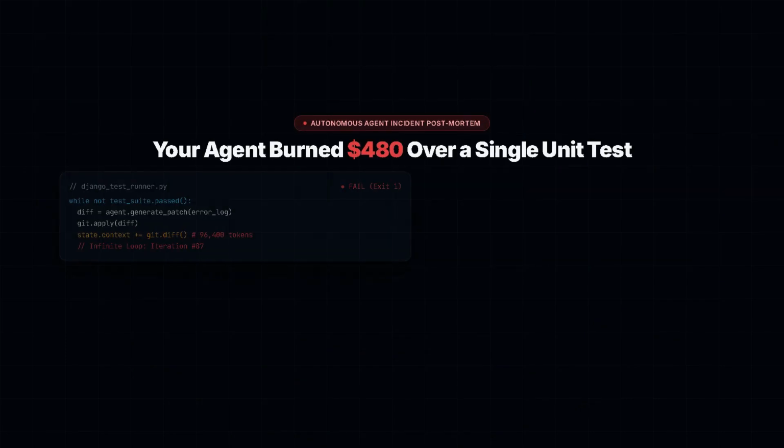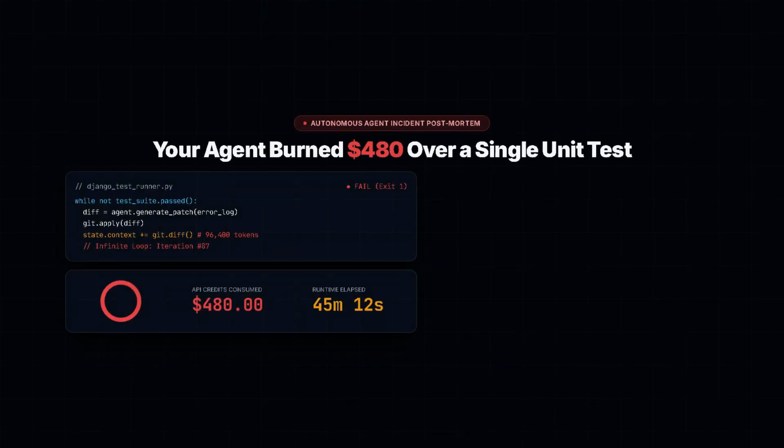Your autonomous AI agent just burned $480 in API credits over 45 minutes trying to fix a single failing unit test in a Django backend. It didn't fail because the foundation model was incapable. It failed because you tossed a probabilistic language model into a naive while loop and assumed it would magically self-correct.